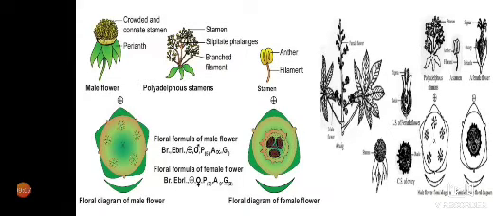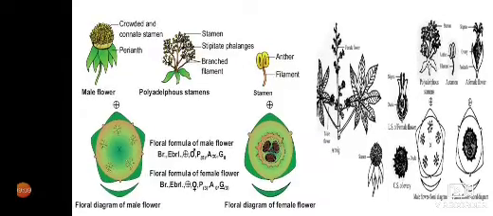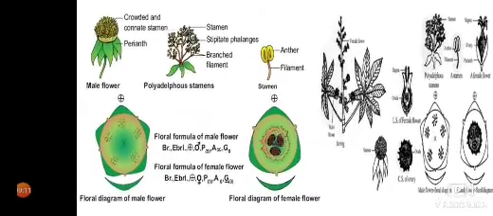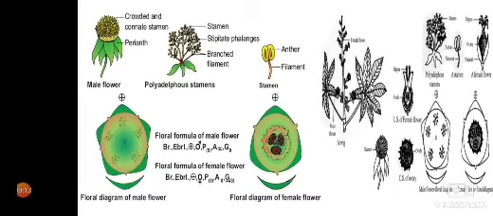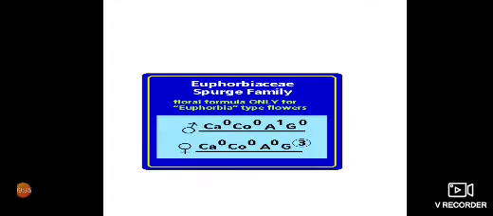In the female flower, perianth is 3. Again they are fused. Here androecium is 0. In the case of male flower, androecium is indefinite. Gynoecium is 0 in the case of male flower. In the female flower, gynoecium is tricarpellary and syncarpous condition is seen. Ovary is superior. This is again the floral formula, whatever we said.